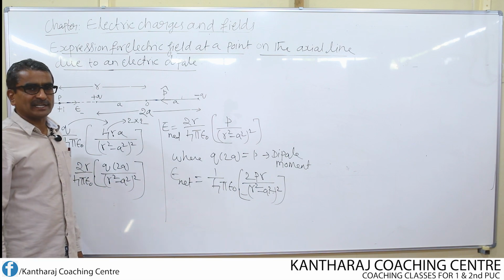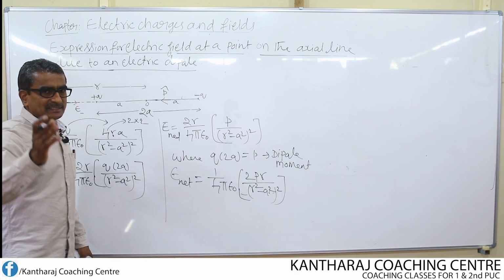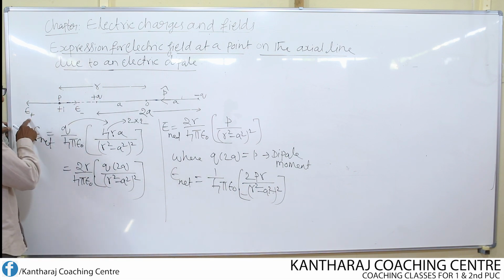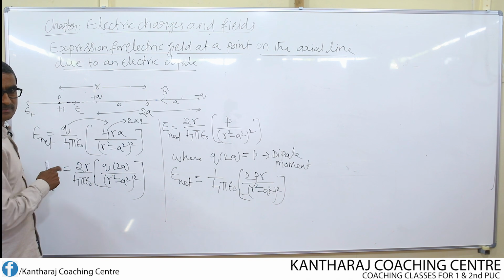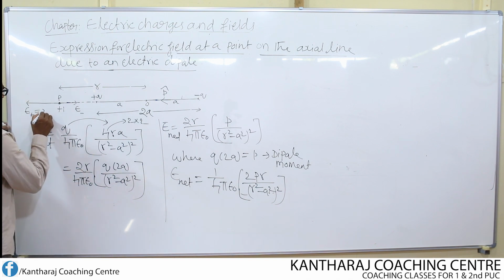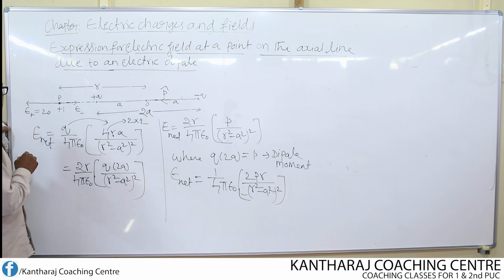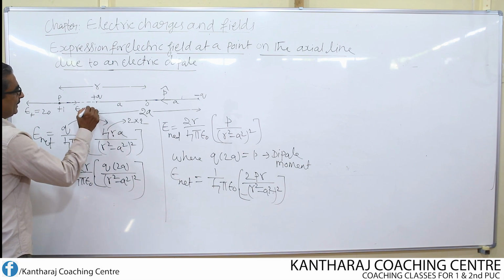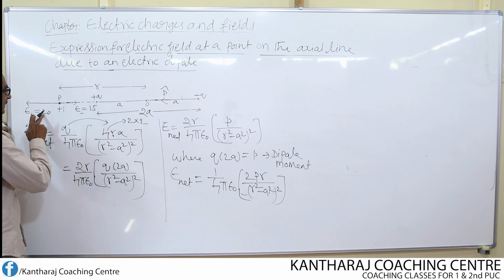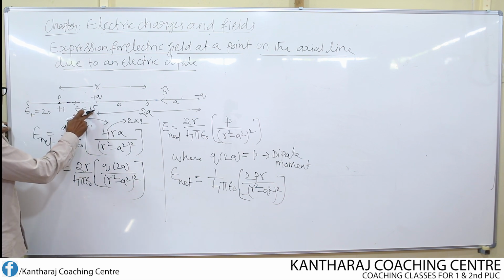Let us find out the direction of the net field. It's very simple. Look here. E plus is greater than E minus. So in which direction does the net field act? Suppose E plus is 20 units, 20 Newton per coulomb, and E minus is 15 units, then 20 minus 15. Why minus?